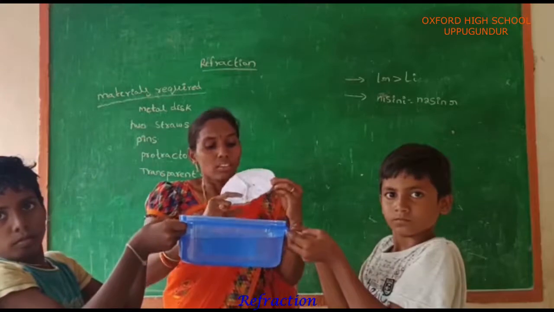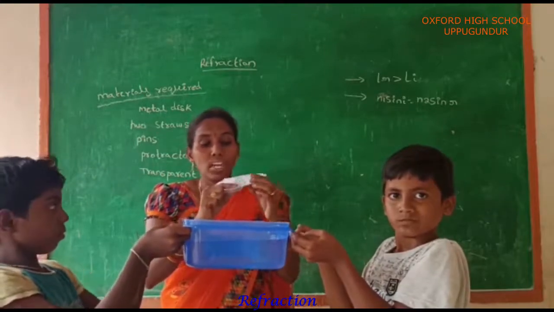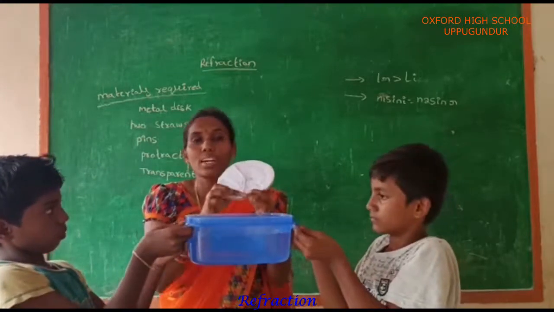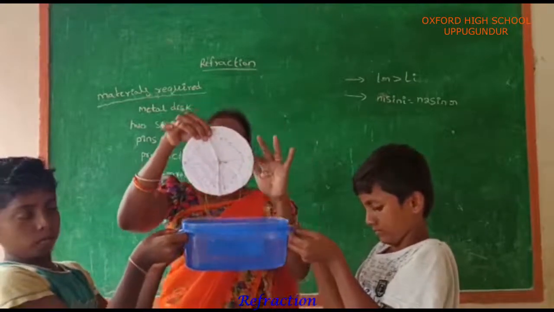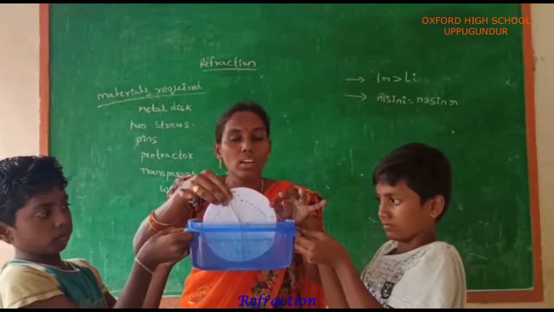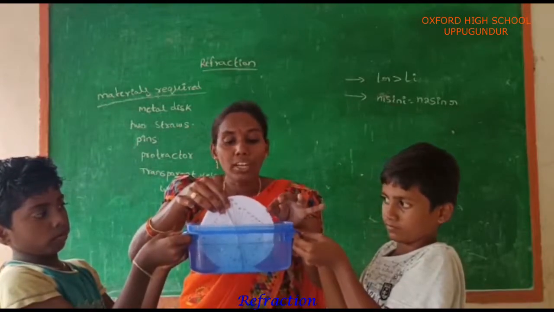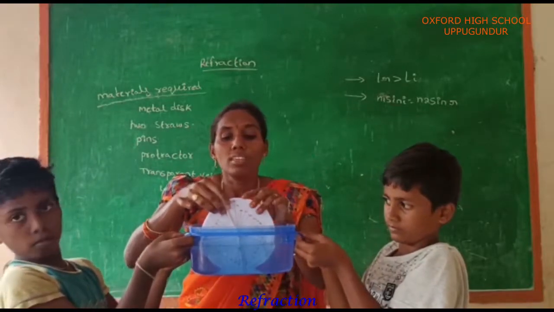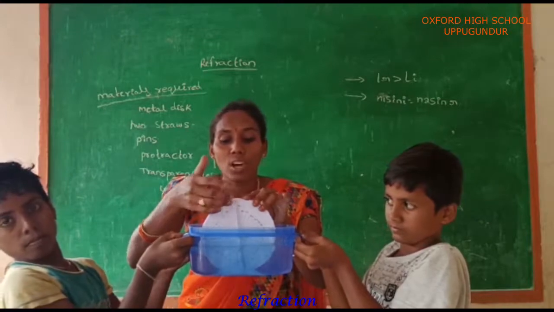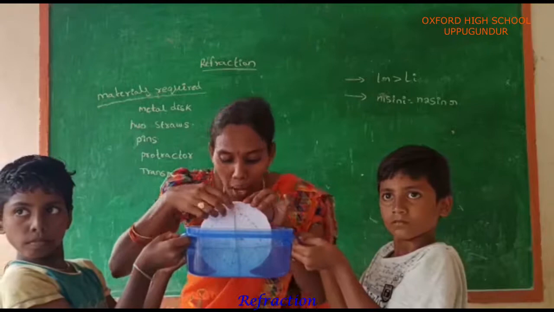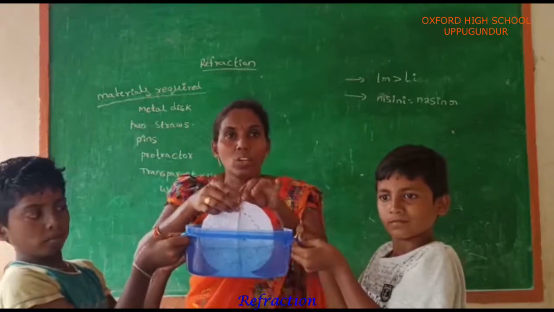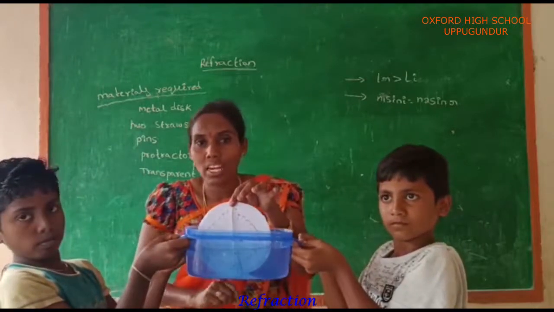Next, take the first straw, the straw which makes an angle of 10 degrees with the normal. Then this half of the metallic disc is immersed into the water, filled in a transparent vessel. The second straw stays outside of the water. Here the two straws appear to be in a straight line.